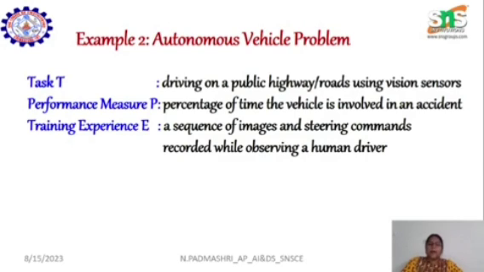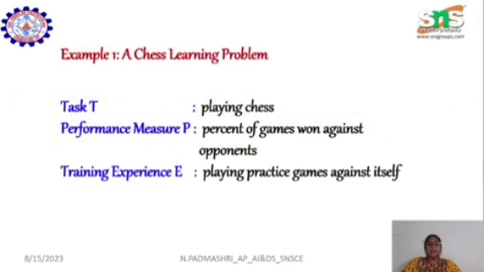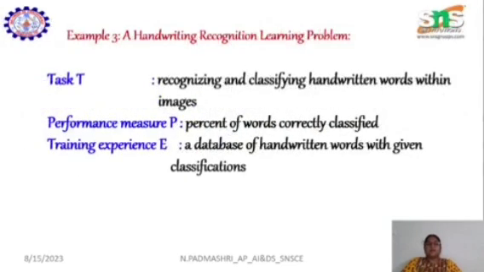Now I'll go back to the previous 2 slides and explain this. Now you will understand: a computer program is said to learn from experience E with some task T, and the performance is measured with P. So whenever we give any task to the machine, it gets experience and it has to give you the performance. This is very simple to understand about machine learning. There are a few more examples also.